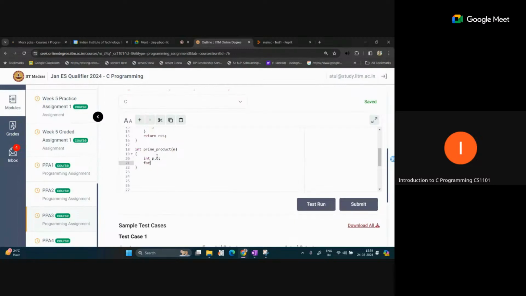After this we will run the loop, for int i equal to 2 and i less than m, and i plus plus. Sorry, I was writing the Python statement. No need to include this m number, so i is less than m.